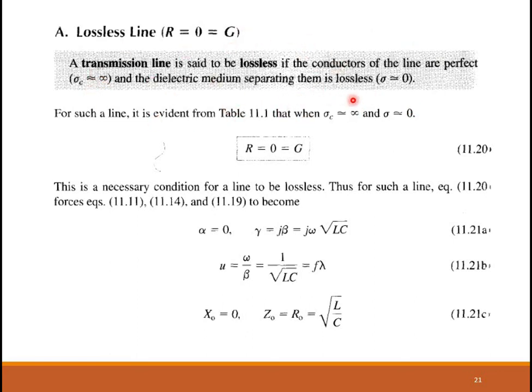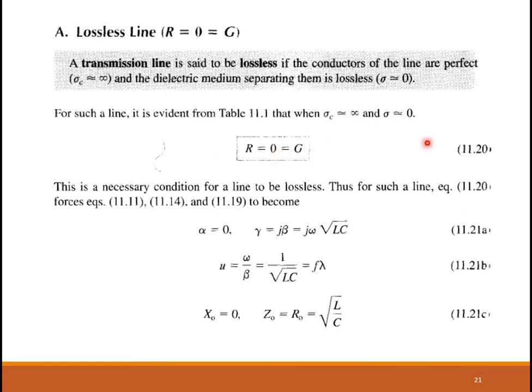And when these two conditions are satisfied, from table 11.1, see, this is the table with those equations, that is why I told you that table is important. You need to know, especially for coaxial cable, the expressions for R, L, G and C. So if you substitute sigma_c as infinity and sigma as 0 in those expressions, R and G are going to be 0 for a lossless line. That means for a lossless line, R and G both are 0. This is a necessary condition for a line to be lossless. This table 11.1 is given in the previous slides. Okay, just look back and refer.